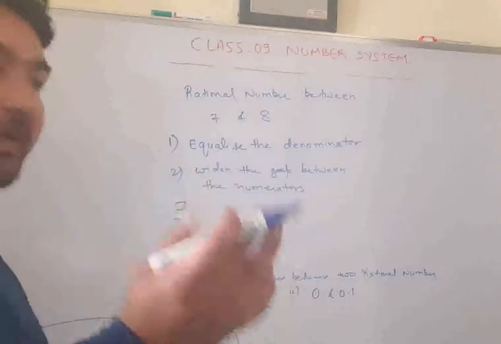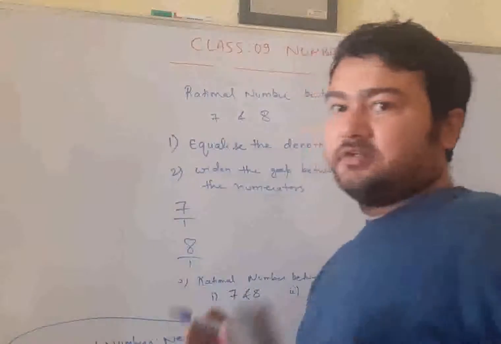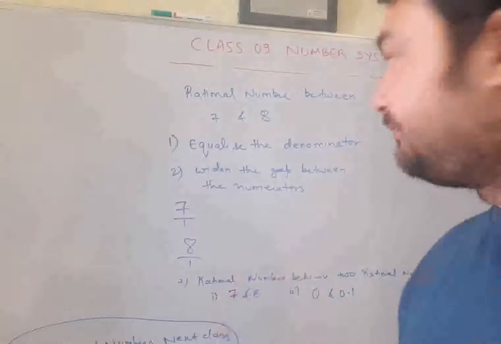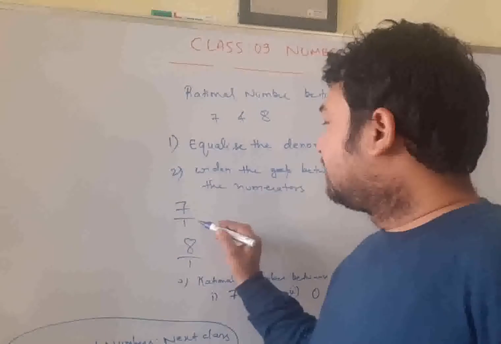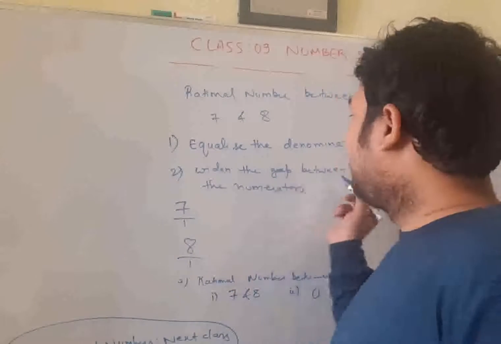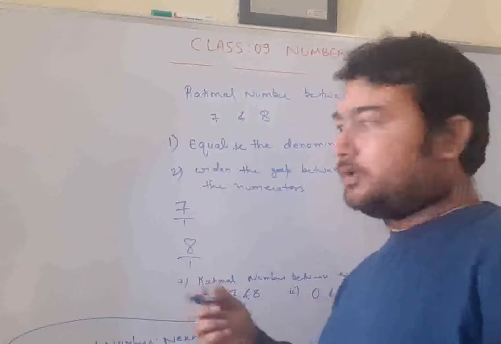Widen the gap between numerators. Between 7 and 8, is there any counting number? No. So the second step is we have to widen the gap between the numerators. How will we do this?